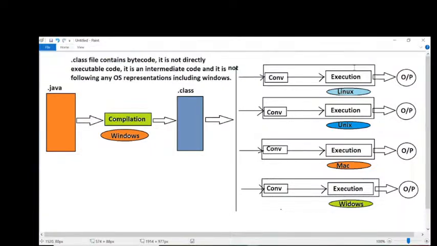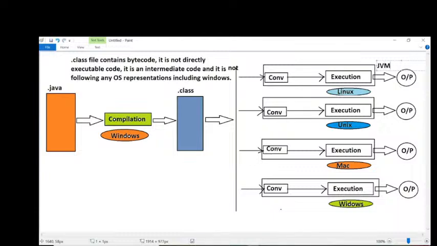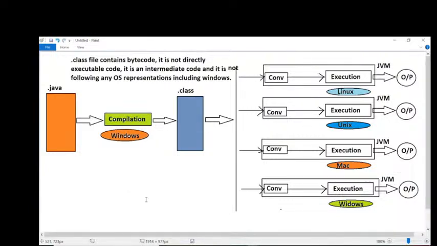The name of that machine is called JVM. The name of that single machine is called what? JVM. Conversion and execution, both are done by a single machine. That is what JVM is. The conversion is an internal part of the JVM. Conversion and execution are internal parts of what? JVM.